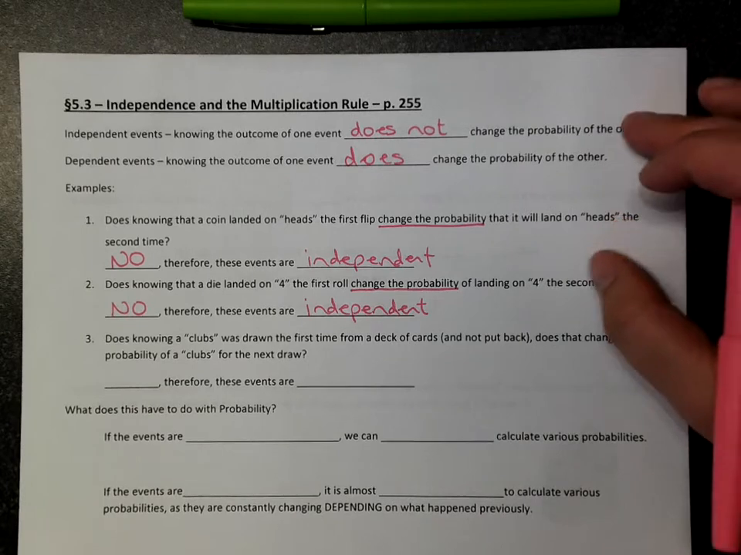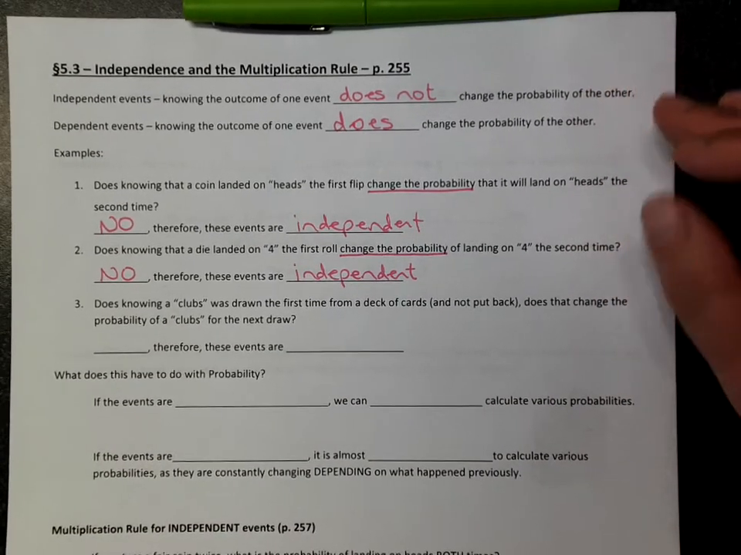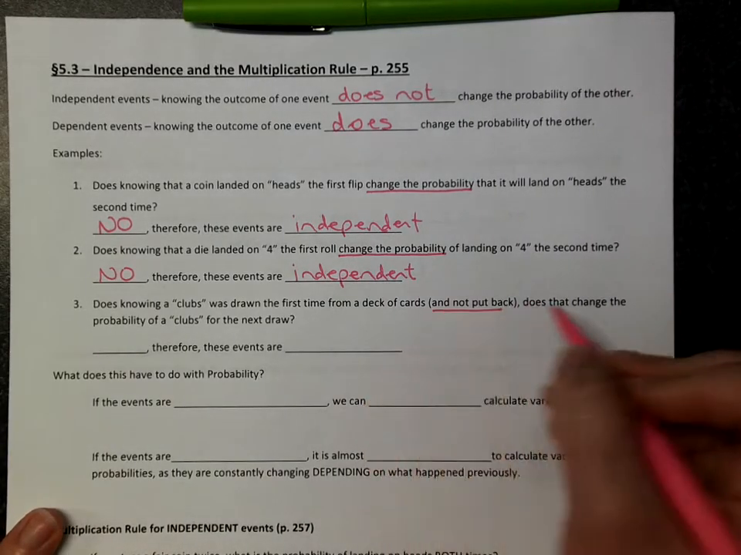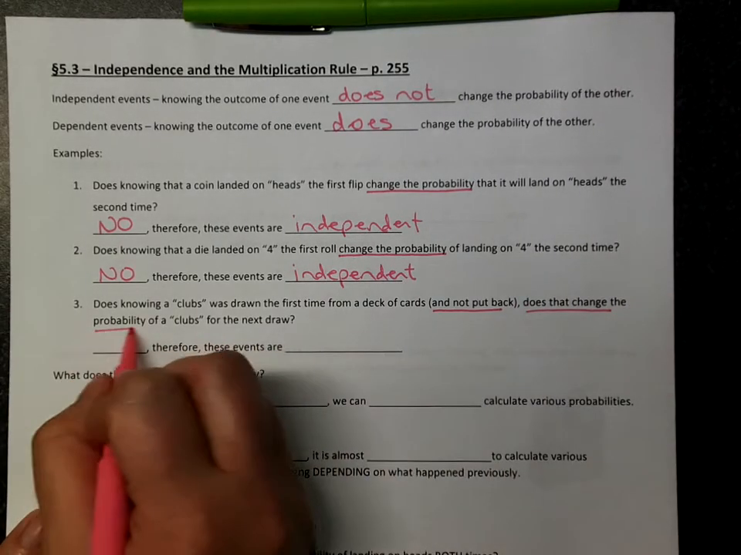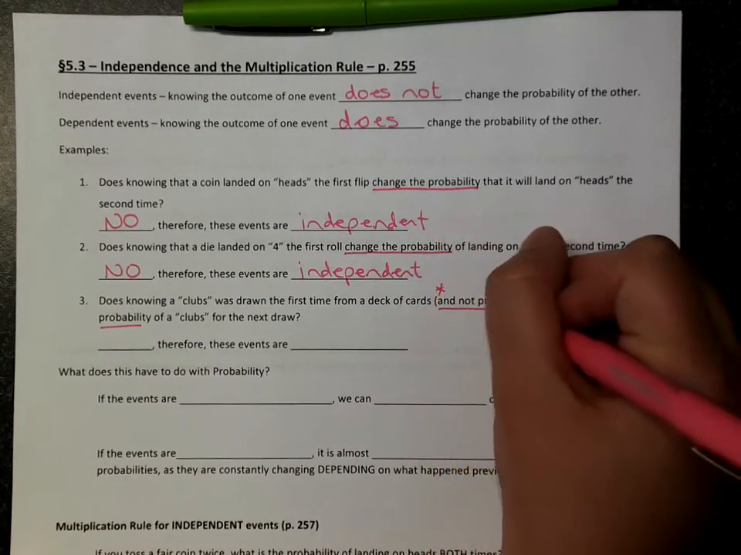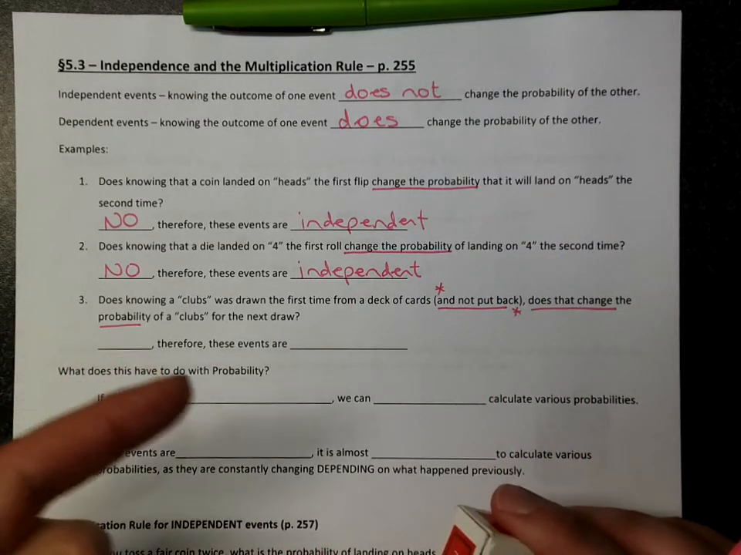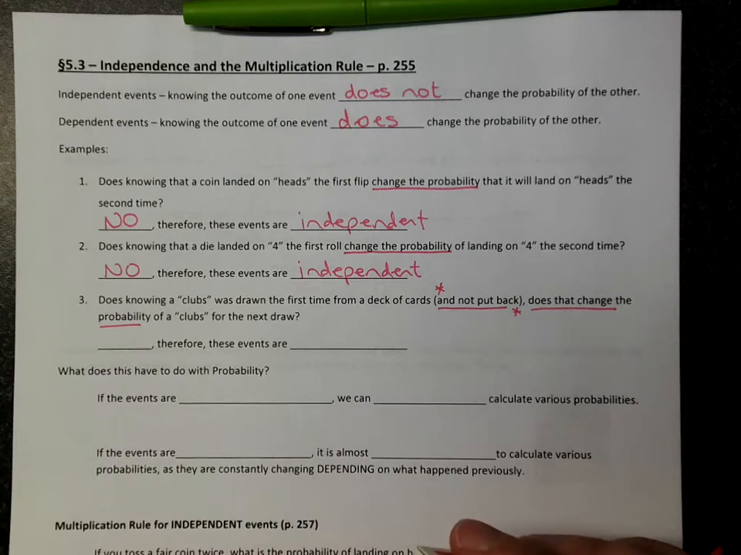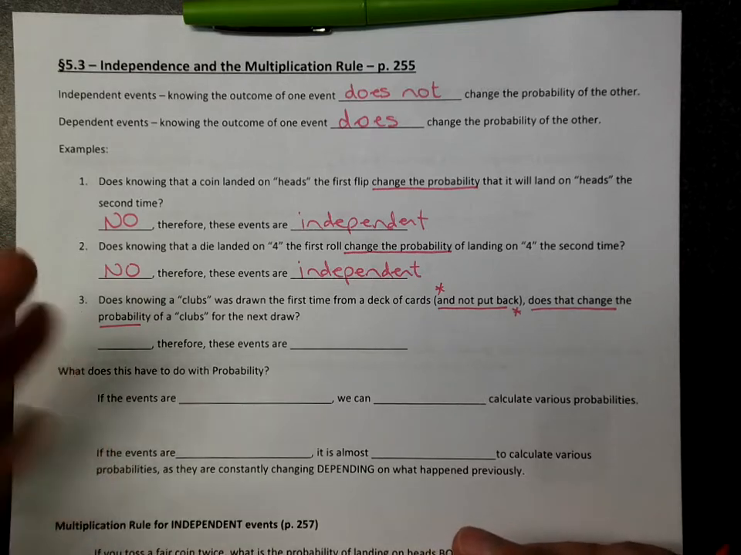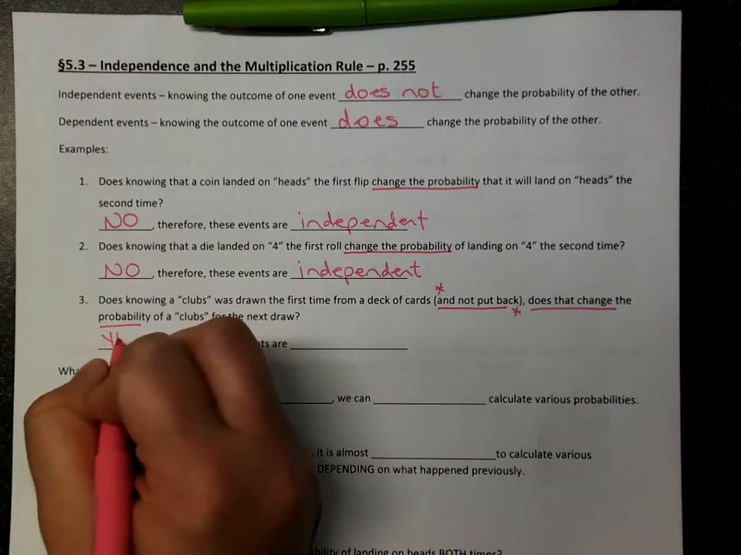Situation 3, does knowing that a clubs was drawn the first time from a deck of cards and not put back, does that change the probability of clubs for the next draw? So the key words here are not put back. If I don't put the card back in the deck, the next time I draw a card, everything has changed in this deck. So at a casino, when they draw cards out of the deck and lay them on the table, every time they draw a card, it's changing what's left in the deck. So the answer to this question would be yes.